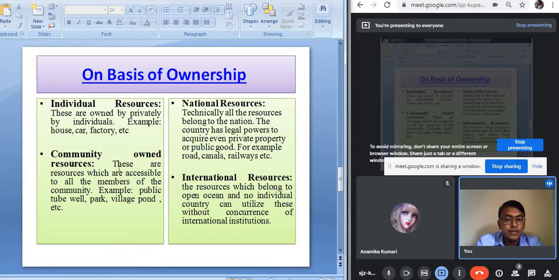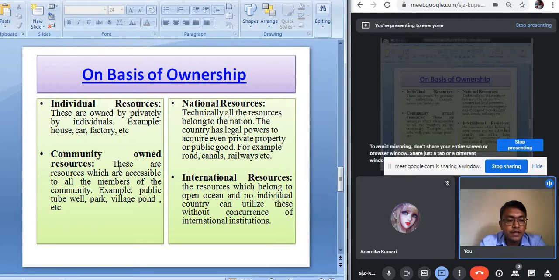whereas community owned resources are those resources which can be used by all the members of a community. For example, the village playgrounds, the parks, the burial grounds, these are examples of community owned resources. Maybe in the municipal area you will find that taps have been installed along the roads. Those taps supply water to the people living in that particular locality, so it's a kind of community owned resource.